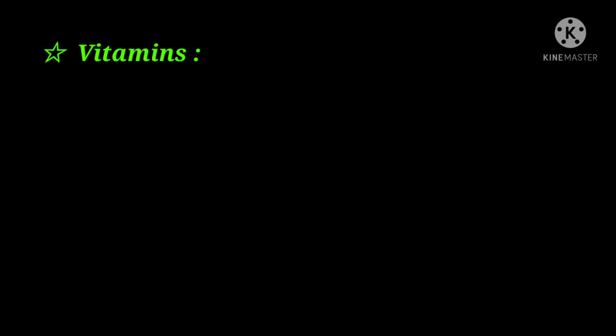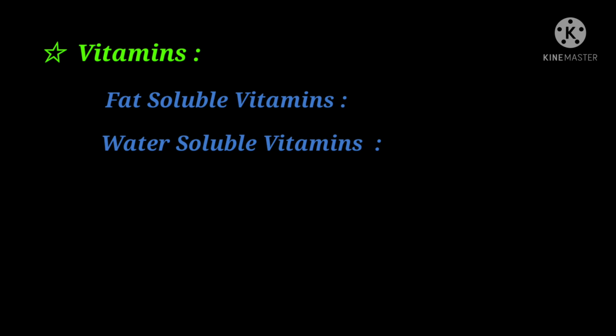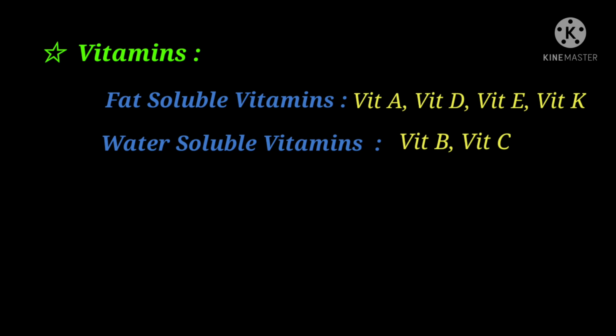Now these vitamins are of two types: fat soluble vitamin and water soluble vitamin. Fat soluble vitamins are vitamin A, vitamin D, vitamin E, vitamin K. And the water soluble vitamins are vitamin B, vitamin C, and vitamin P.